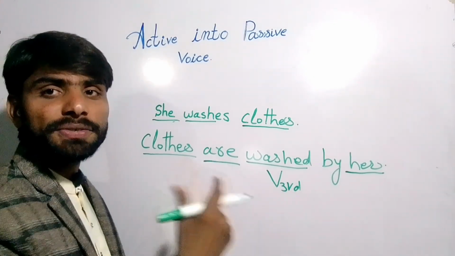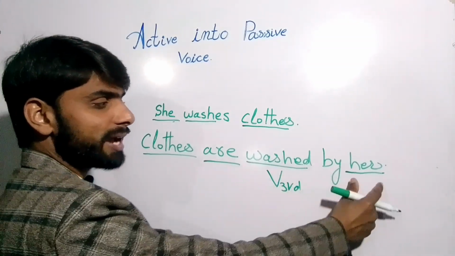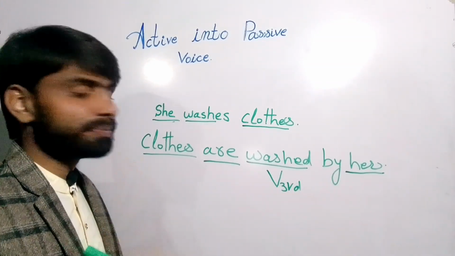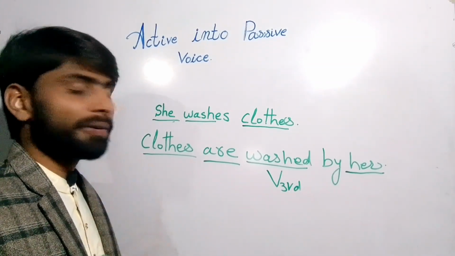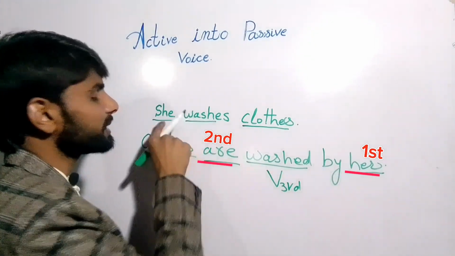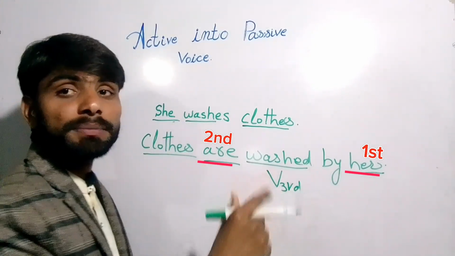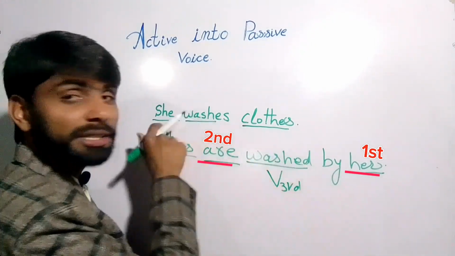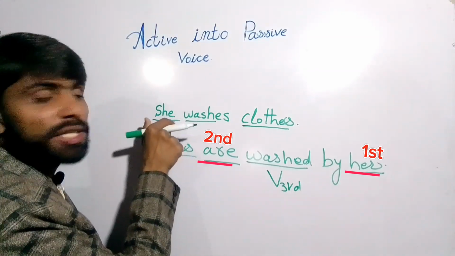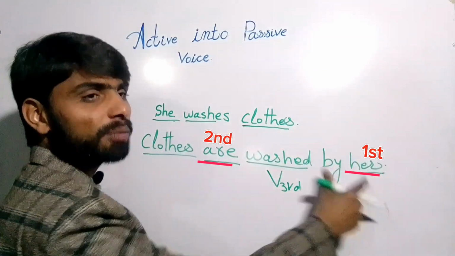This concept is also very easy to understand. First we will understand that here we only need two concepts, right? This is the subjective form and this is the objective form. We are treating this word she as an objective form.